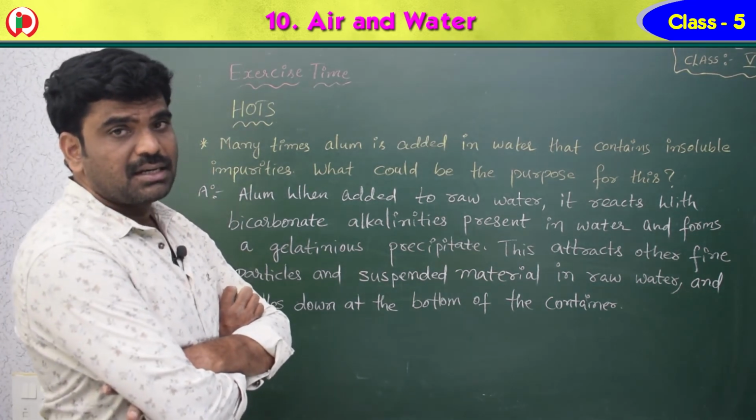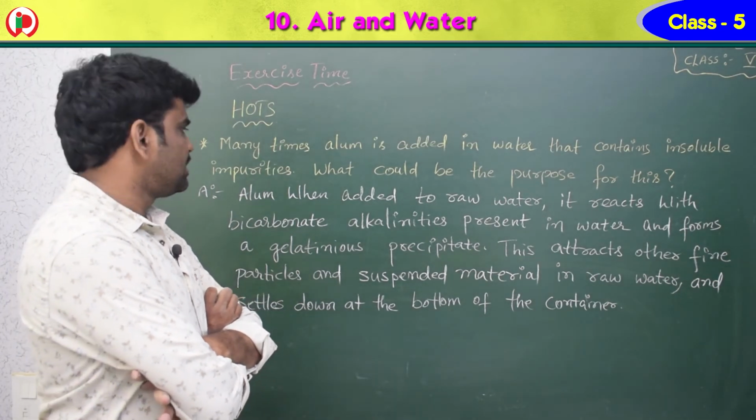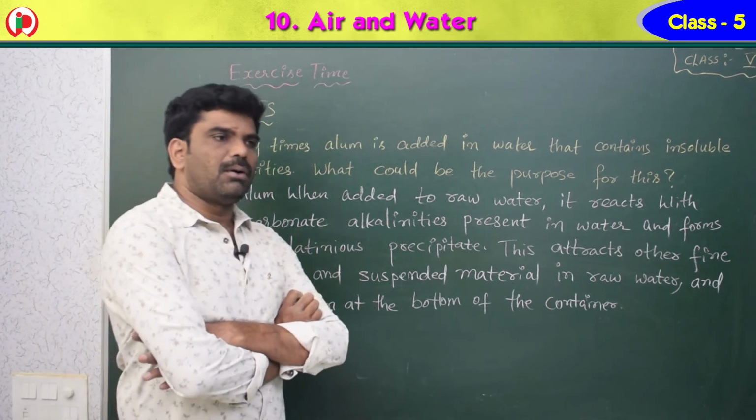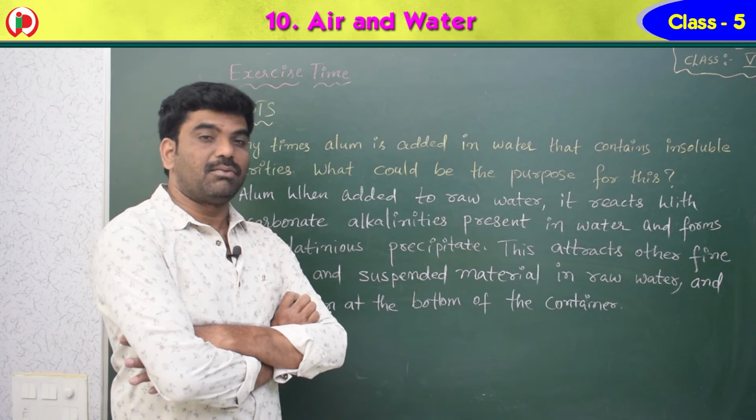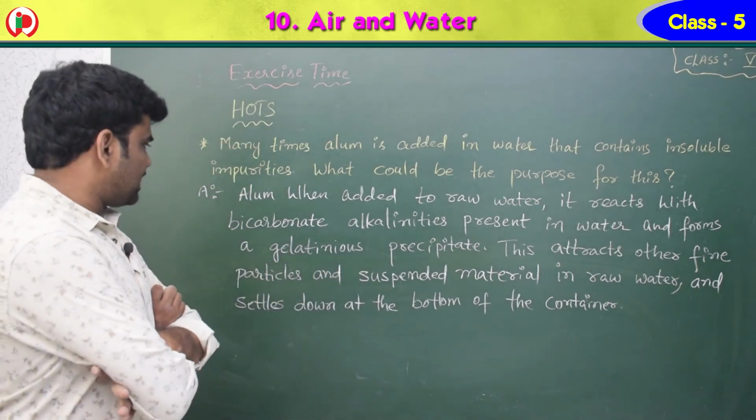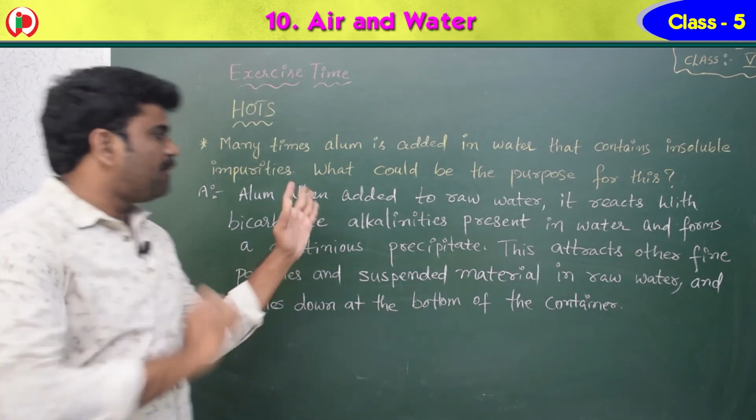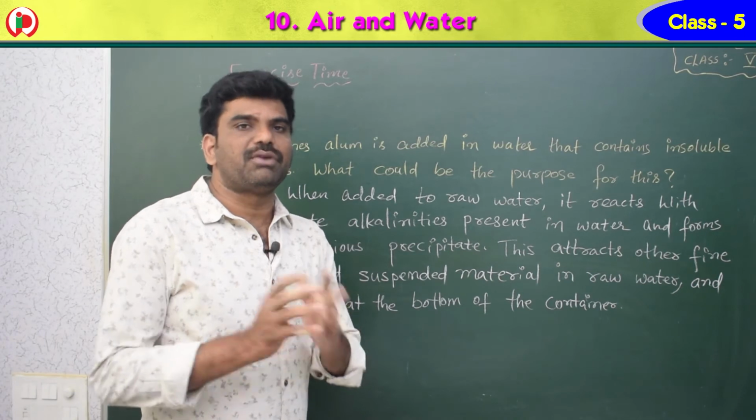It's a colorless crystalline solid that is mixed in water that contains insoluble impurities. So when the water contains insoluble impurities, the alum is added. What could be the purpose for this? Let's see the answer. Alum when added to raw water. Raw water is water which is not purified.